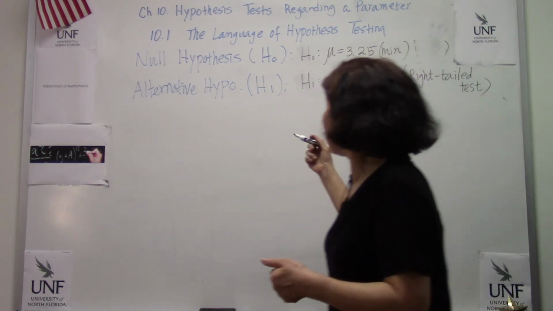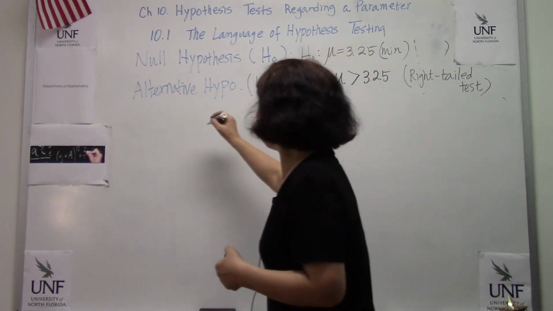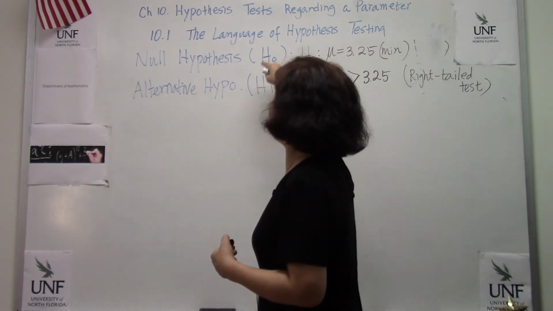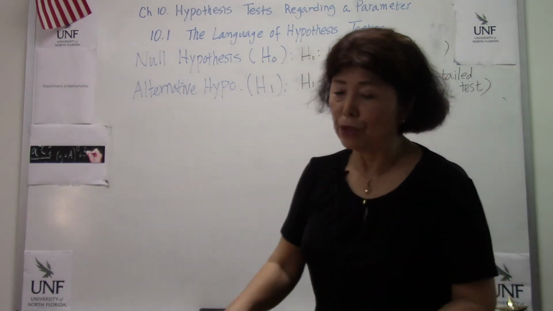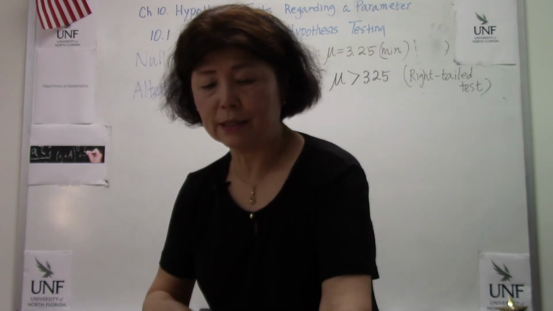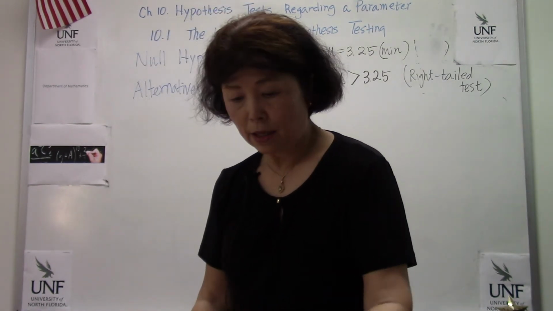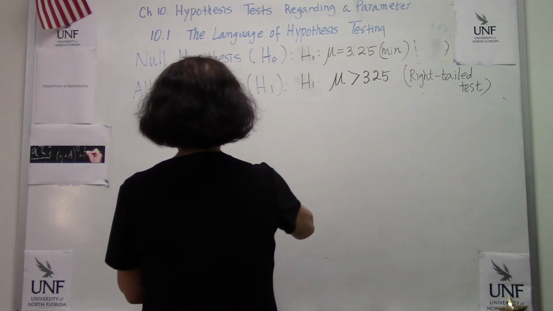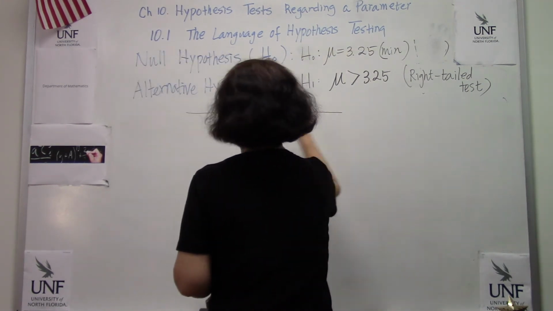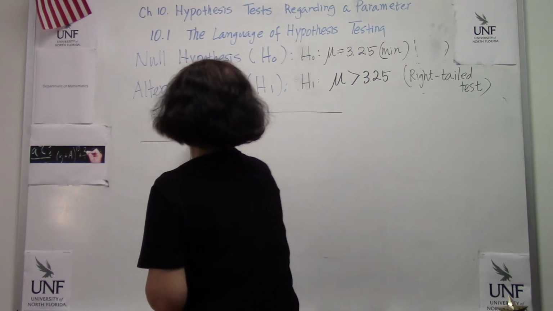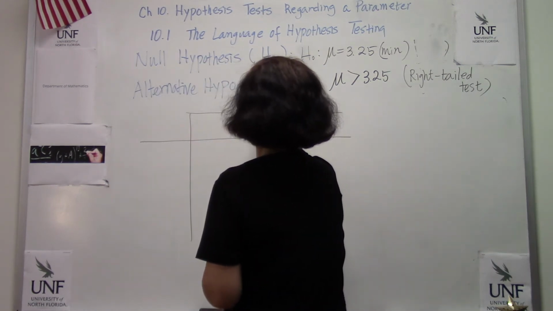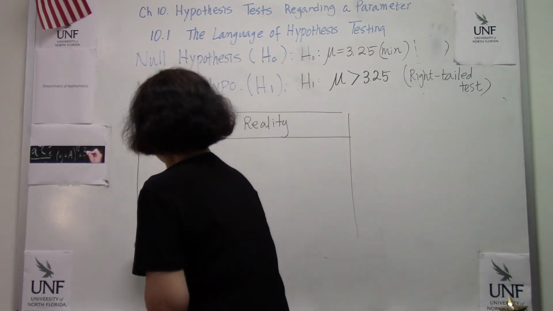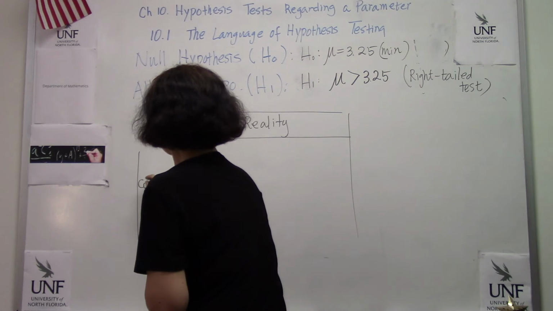Okay. So again, we went through a test, and again we said there are only two possibilities. We do reject or we do not reject. So, can we make a mistake? Oh, of course, yes, we can make a mistake. So again, we are going to summarize what is going to be our conclusion. So this is a reality, and this is a conclusion.